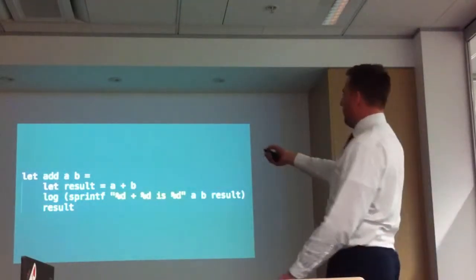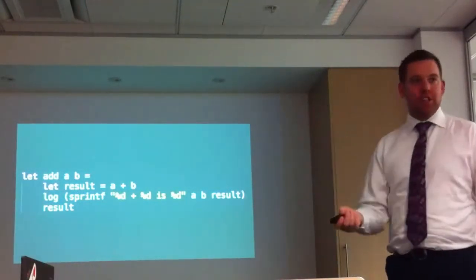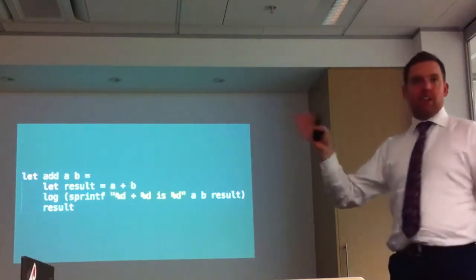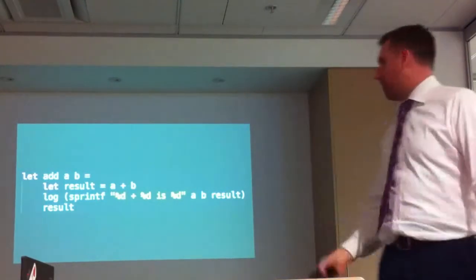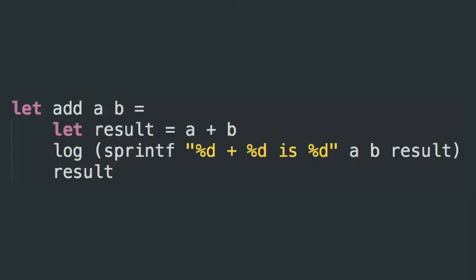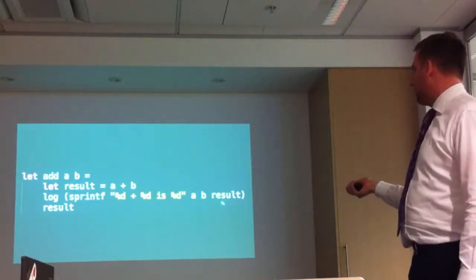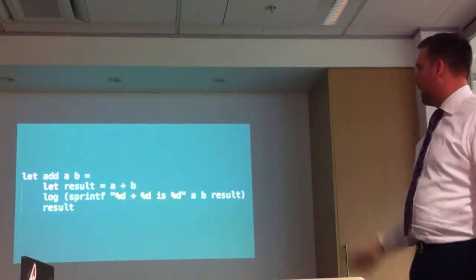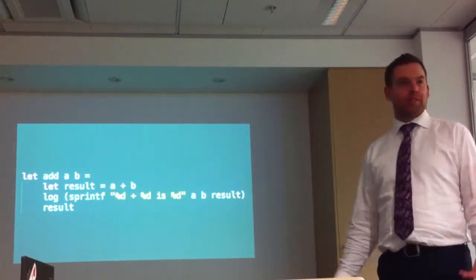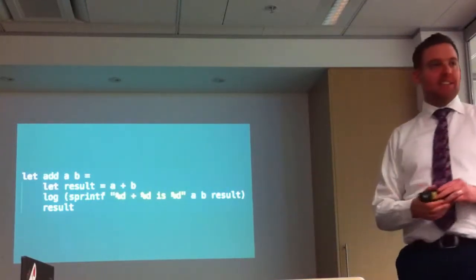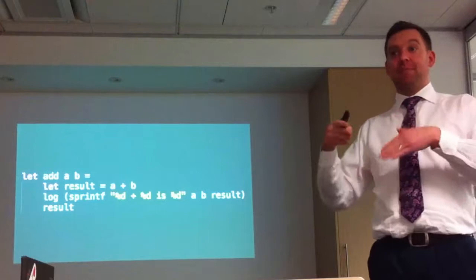So here is an example of a function that we've looked at before. It's slightly modified so that we can log the result. We are saying let add a b, result becomes the addition of those two ints. We log the result. Here is our sprintf, which will do the same as a printf.